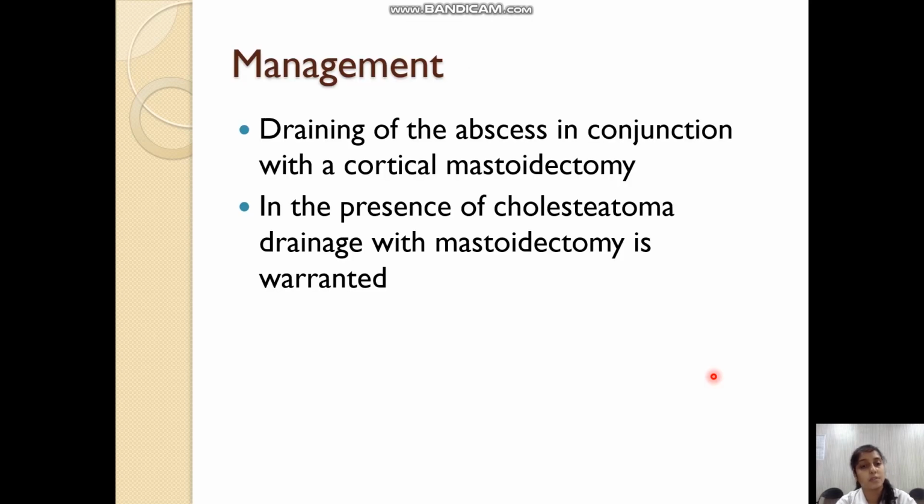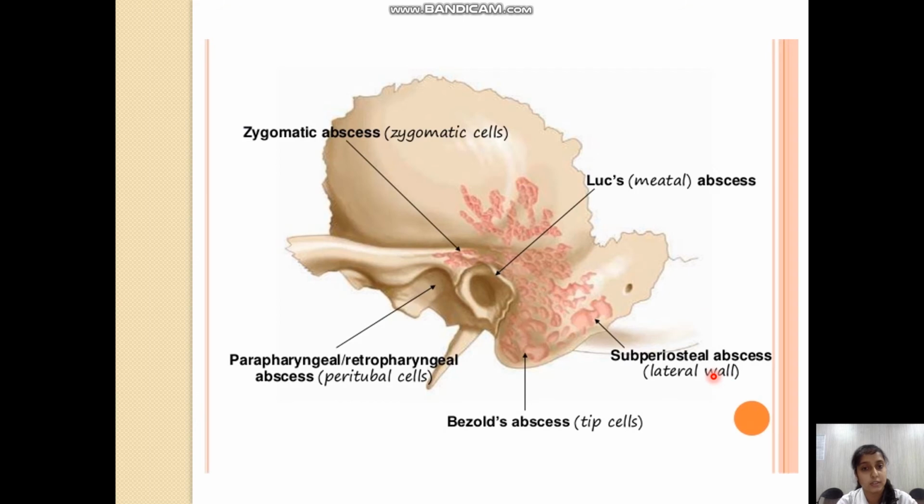The management includes drainage of the abscess and then addressing the underlying condition of the cholesteatoma or the chronic infection. This figure shows the different types of cells and the corresponding localized abscess occurring corresponding to these air cells. Whenever there is an infection of the mastoid antrum and then the mastoid air cell system, these can spread into the adjacent air cells as well.